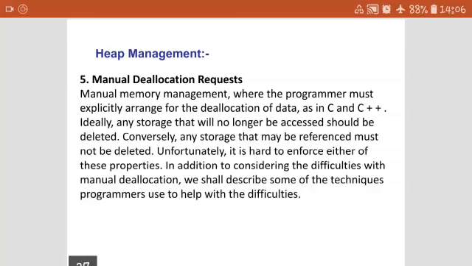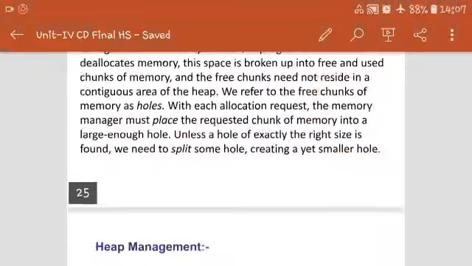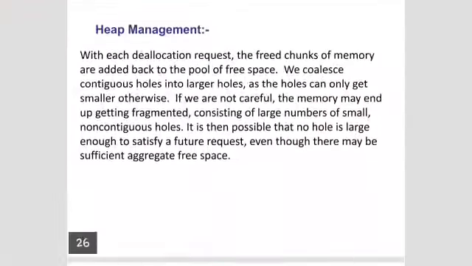So hello student, today we are going to discuss manual deallocation request. In this section we have already discussed the things related to allocation, deallocation, the memory manager and the hierarchy of a memory manager. We also discussed the things which are related to reducing fragmentation.